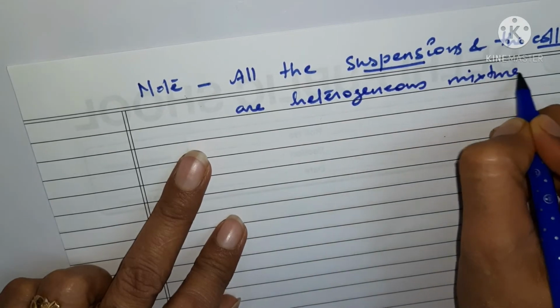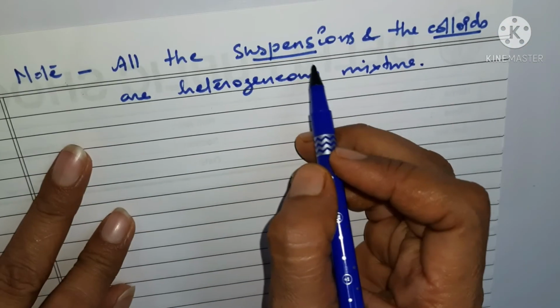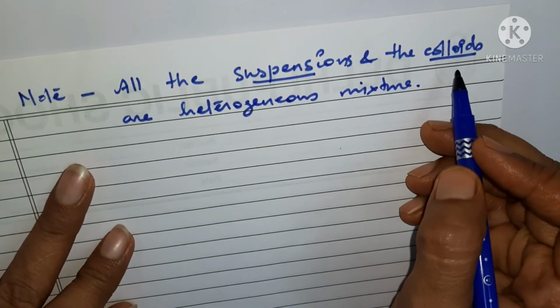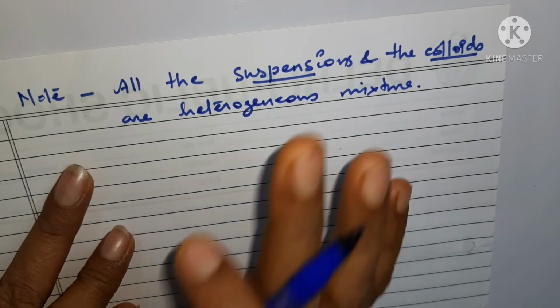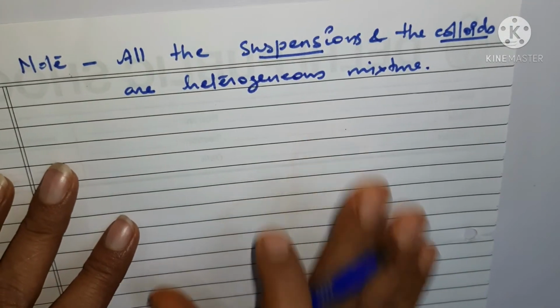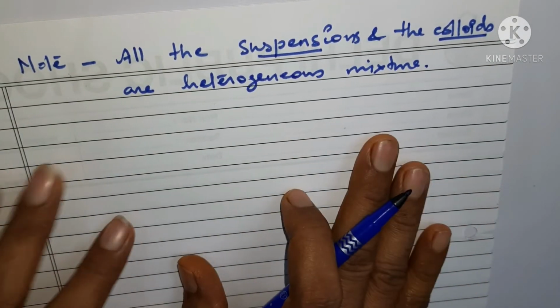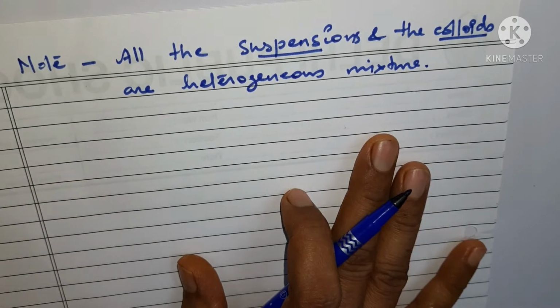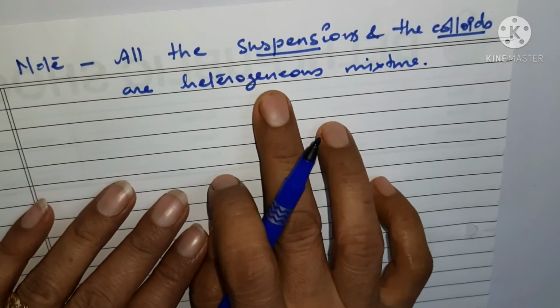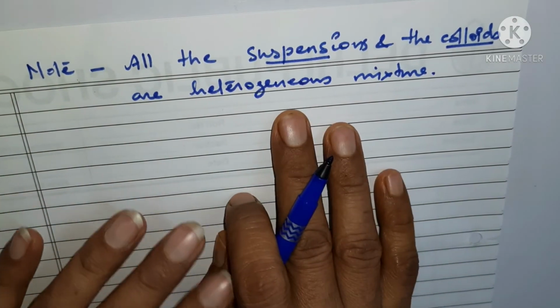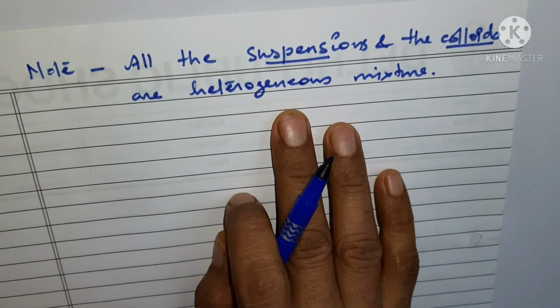What does it mean? Any suspension you see around yourself or any colloid you see around yourself is an example of a heterogeneous mixture. Why? Because there is non-uniform distribution of particles in them. The constituents are not evenly distributed.